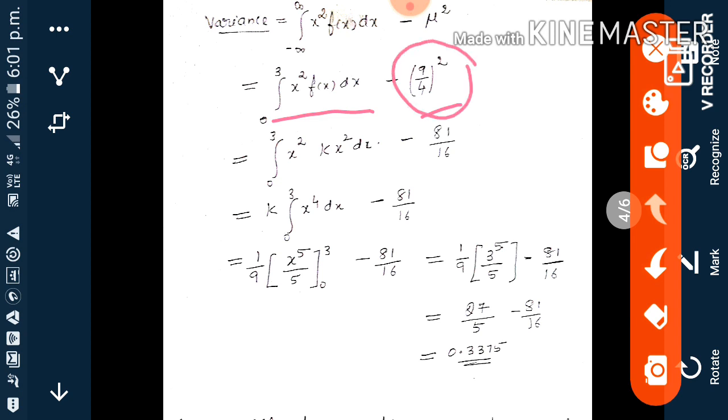Now the integral 0 to 3 of x square times kx square dx. So that is x to the power 4, so we get x to the power 5 by 5, from 0 to 3. On simplification we get 0.3375.